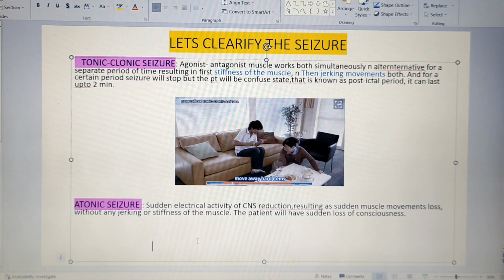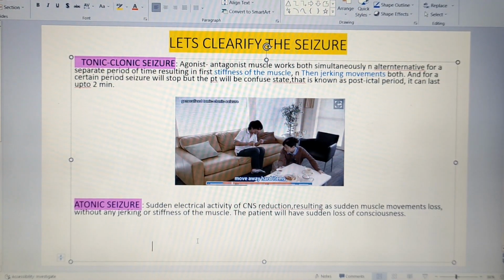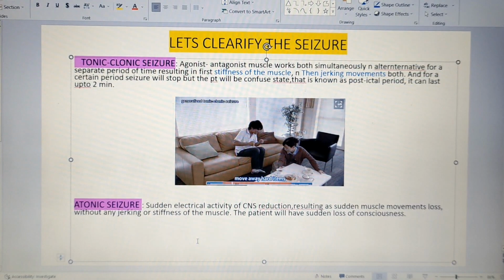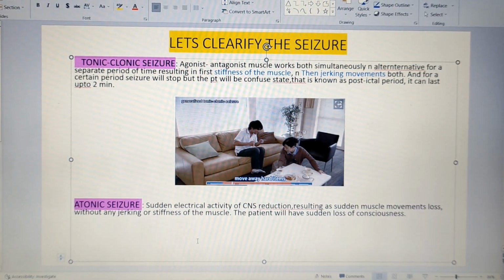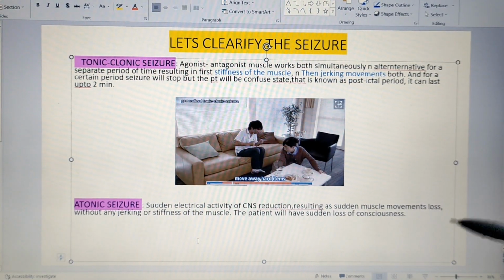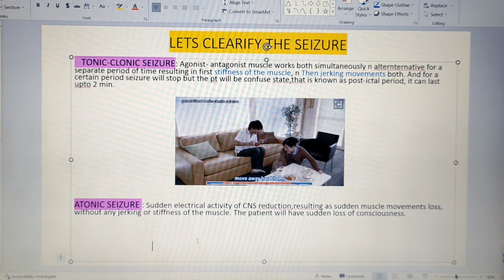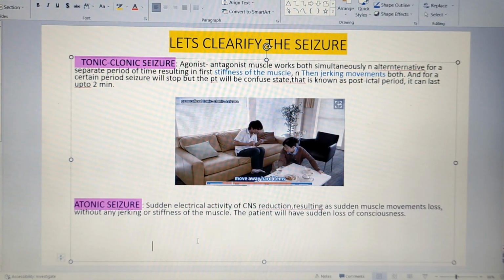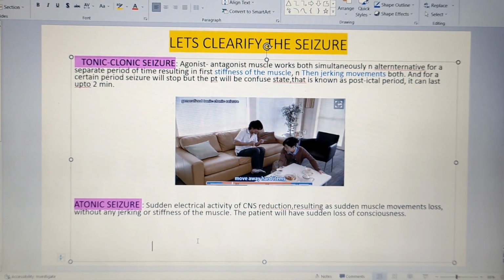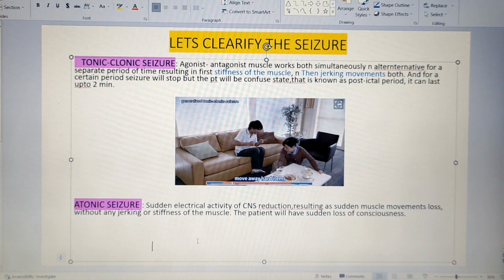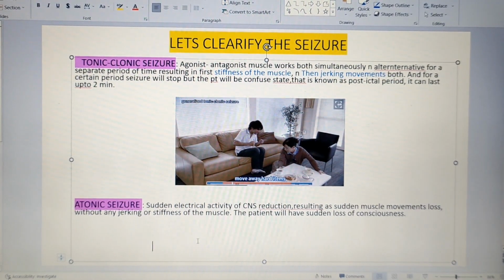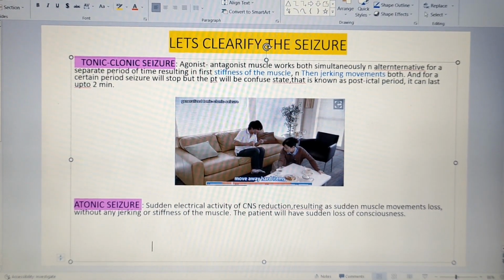You may have seen some patients suddenly fall down, or when they are doing some work while sitting, suddenly they become senseless. That indicates there is a sudden falling off of electrical impulse of the brain, which results in absence of consciousness and absence of muscle activity, and that is known as atonic seizure. It is very simple.